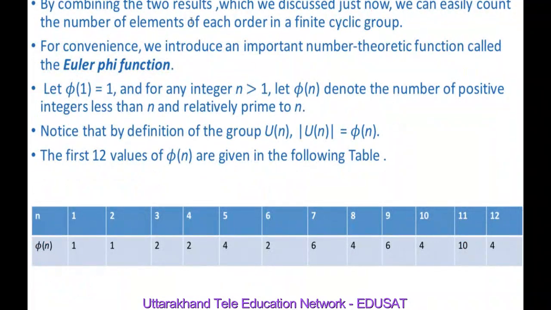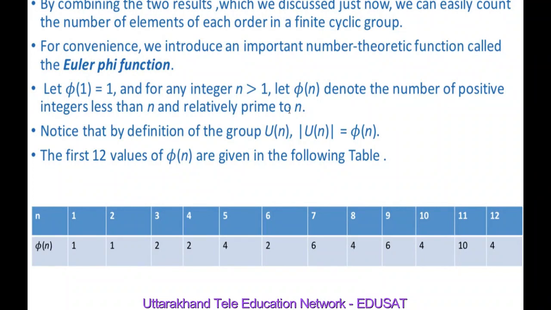So by combining the last two results which we discussed just now, we can easily count the number of elements of each order in a finite cyclic group. For convenience, we introduce an important number theoretic function called the Euler-Phi function, which is nothing but phi of 1 equal to 1, and if n is greater than 1, then phi of n denotes the number of positive integers less than n and relatively prime to n.